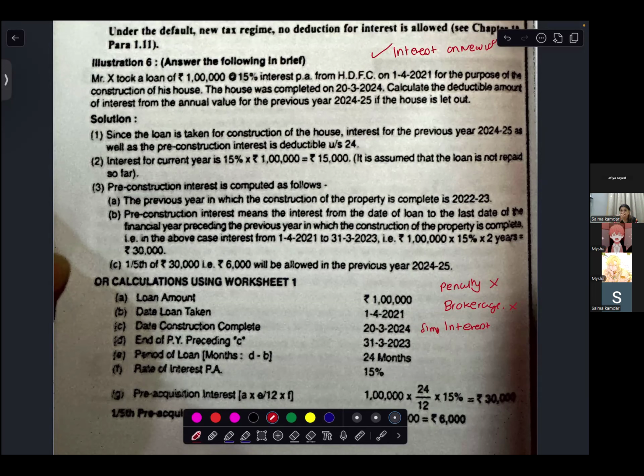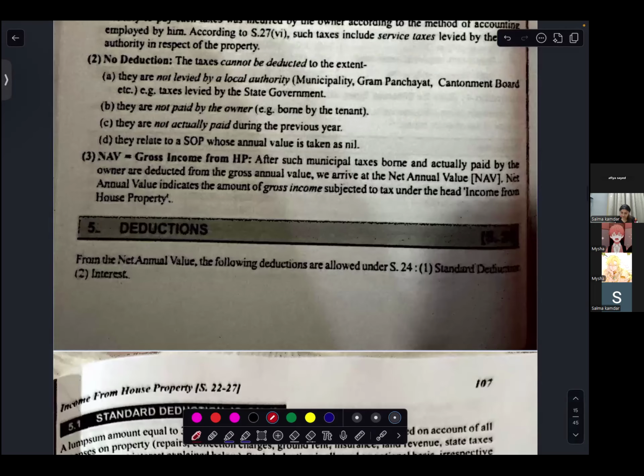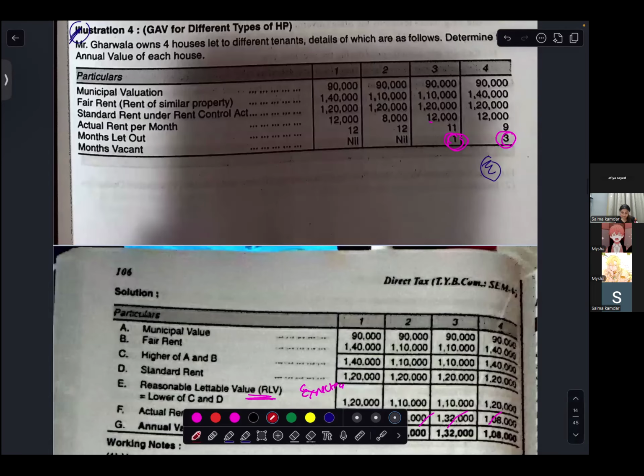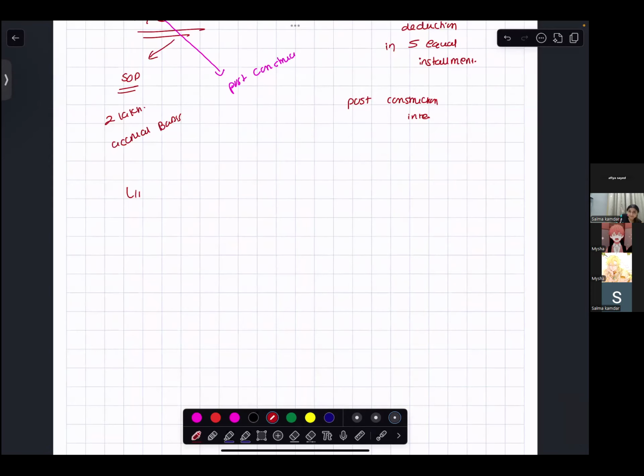Now, for self-occupied property, we are talking about the limits. I want you to please write along with me the limits for your self-occupied property. I just forgot to tell you. First I will talk about self-occupied property.